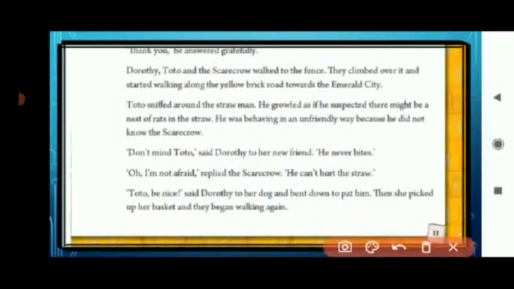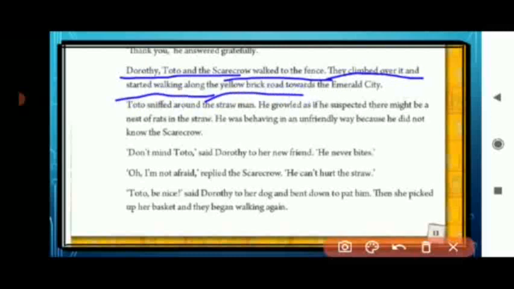Okay, so the Scarecrow said thank you. Now what did Dorothy say? Dorothy, Toto and the Scarecrow walked to the fence. So the three of them started walking and going to the Emerald City. They climbed over it and started walking along the yellow brick road towards the Emerald City.